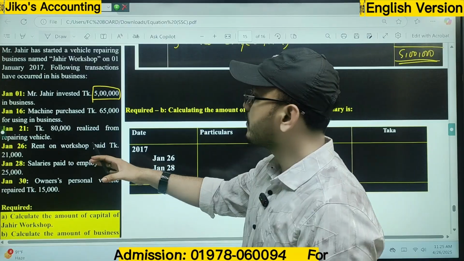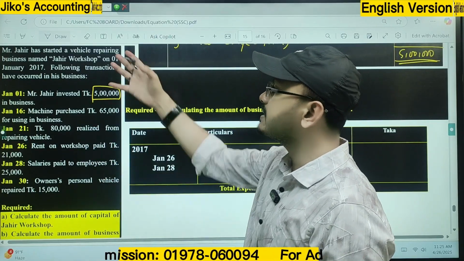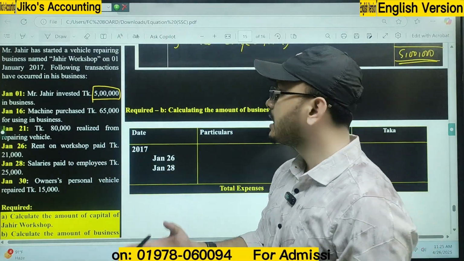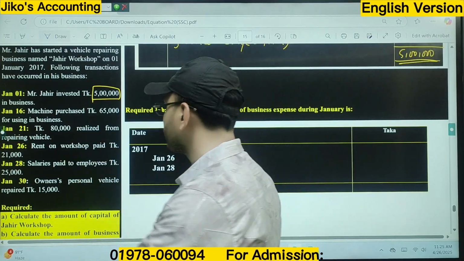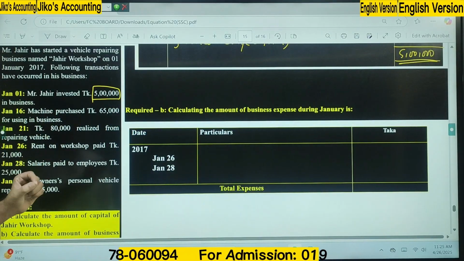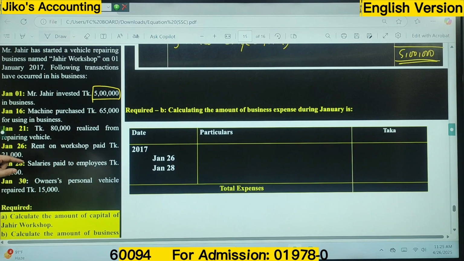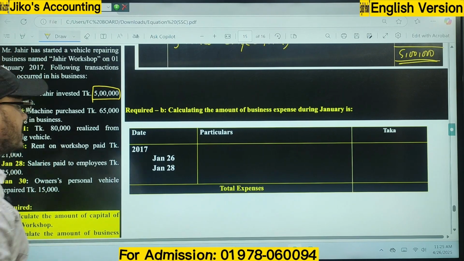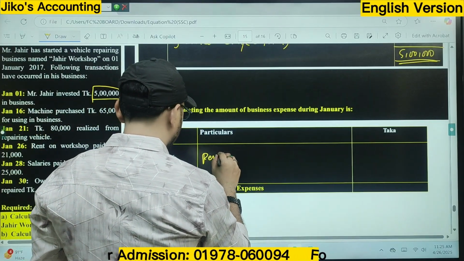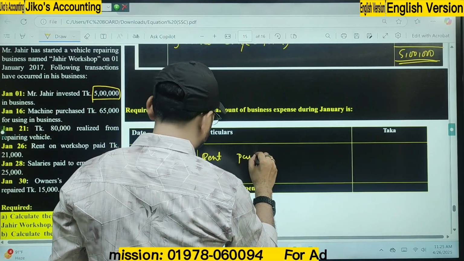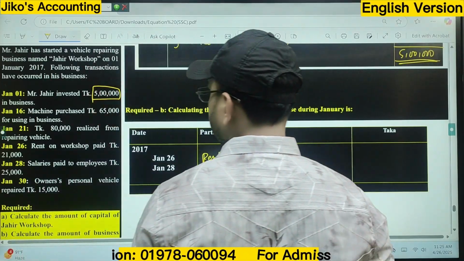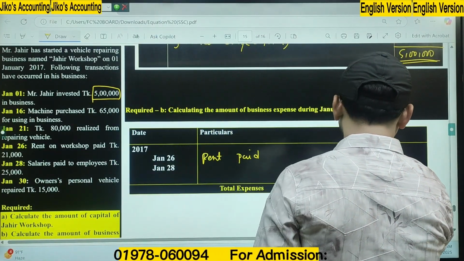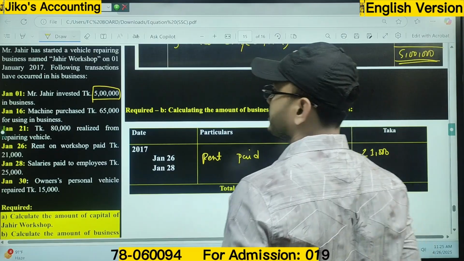Taka 80,000 realized from repairing vehicles. Repairing is his source of income, so it's an income, it won't be included. Now, rent on workshop paid taka 21,000. Rent is an expense for this organization. Write down rent paid, or paid rent, amount 21,000.